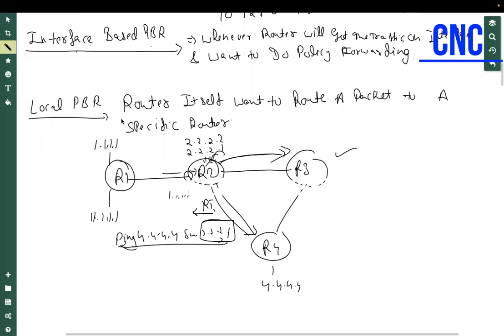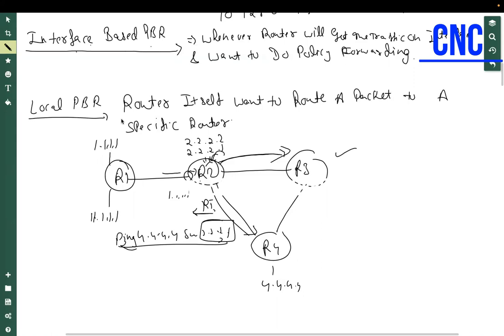So we have two things: interface based PBR and local PBR. In interface based PBR, I will be getting the traffic on the interface. In local PBR, the router itself will originate the traffic. Is it clear? Yes, sir. Can you repeat local again, sir? Yeah, local is like the router itself wants to do some task. It means the router is not getting traffic on any interface, it is itself originating the traffic.